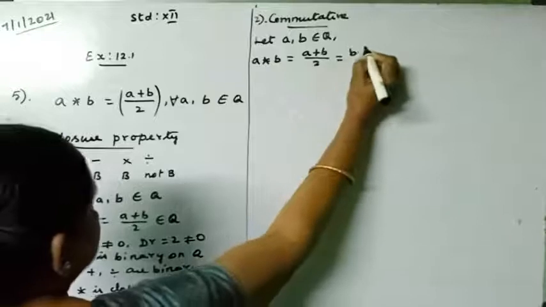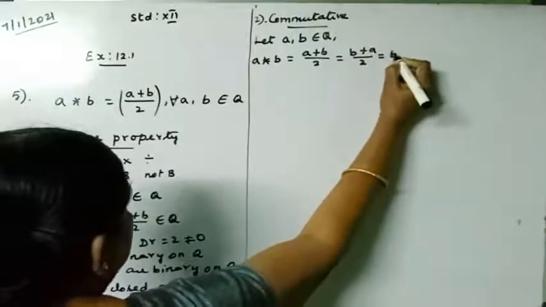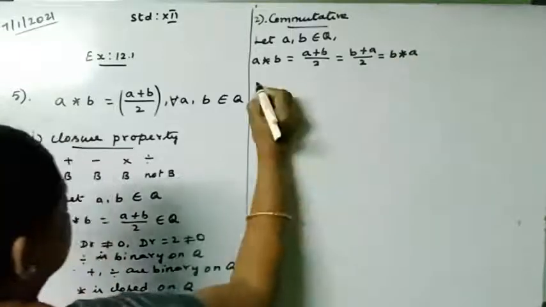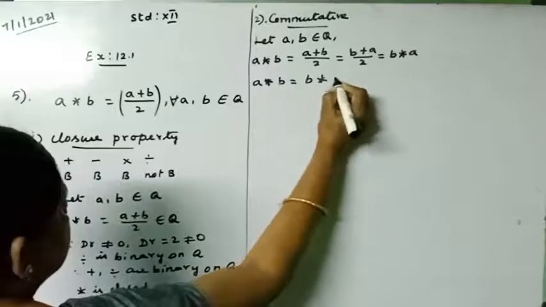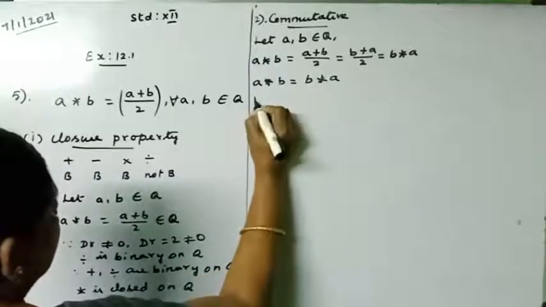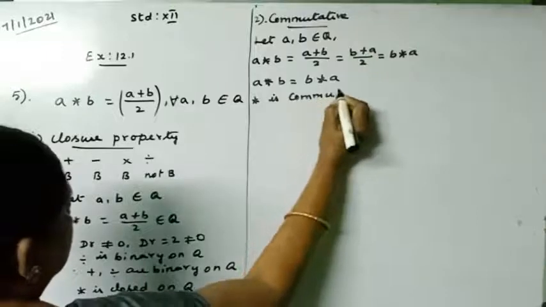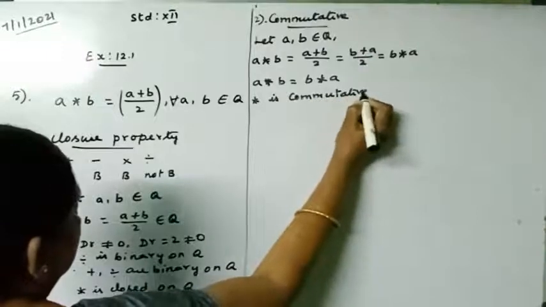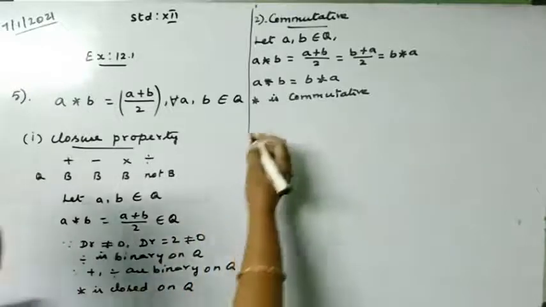If I write this as (B plus A) by 2, which is equal to B star A. So A star B is equal to B star A. Therefore star is commutative on the given binary system.